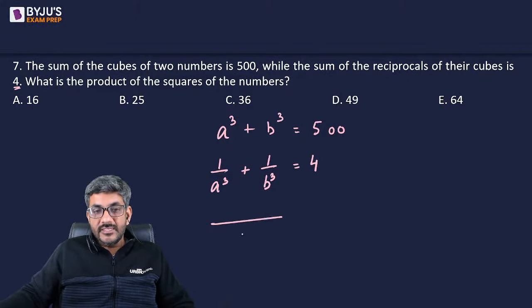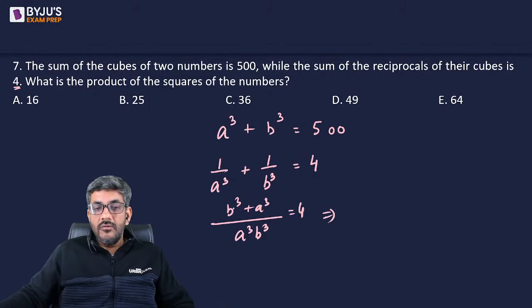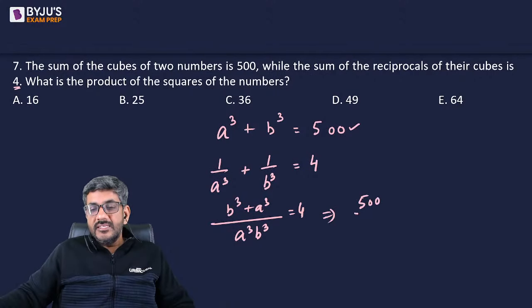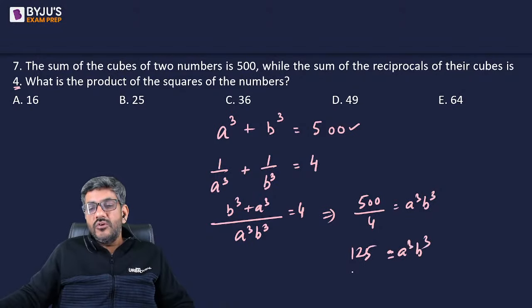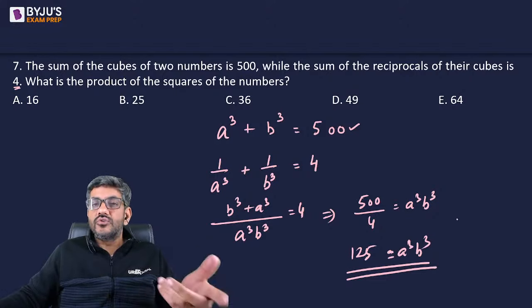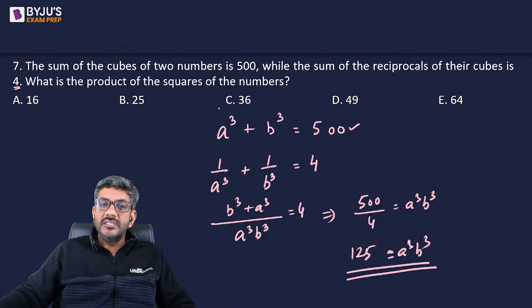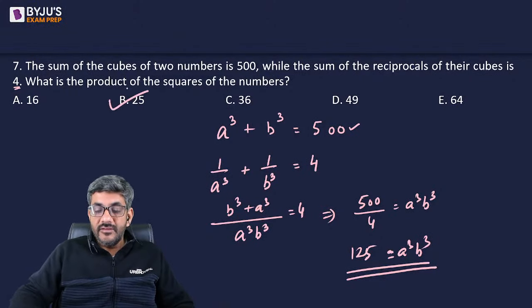So here if I take the LCM as A cube B cube, in the numerator I will have B cube plus A cube. This whole thing is equal to 4. Now B cube plus A cube is already given to us as 500. So I can say 500 by 4 is A cube B cube, or 125 is A cube B cube. So if A cube B cube is 125, that means A into B is 5, and if A into B is 5, A square B square is 25. So therefore B option is the right answer.